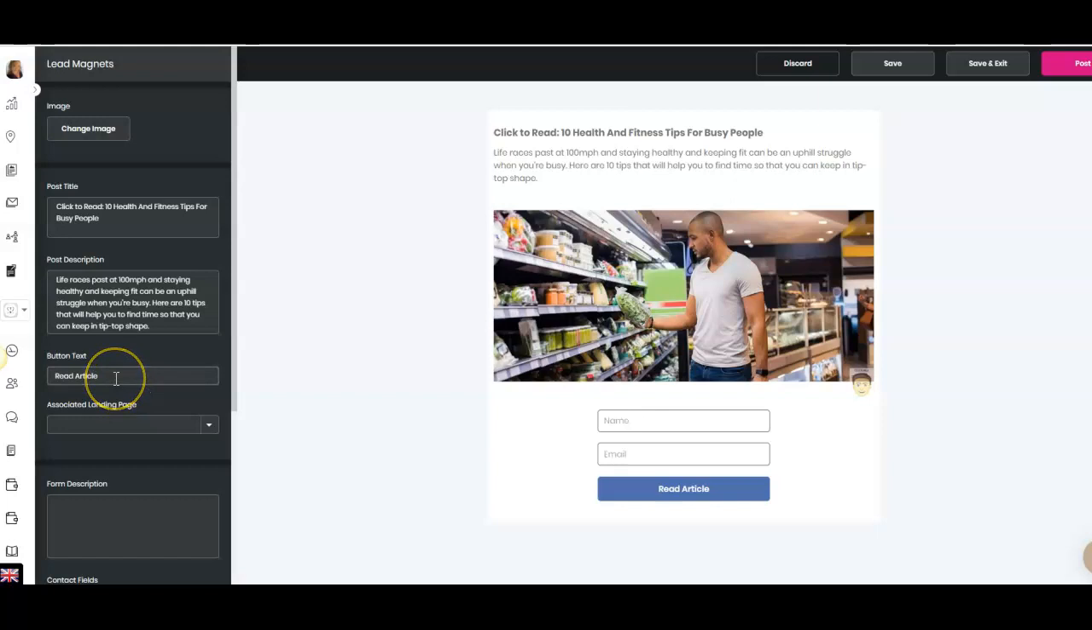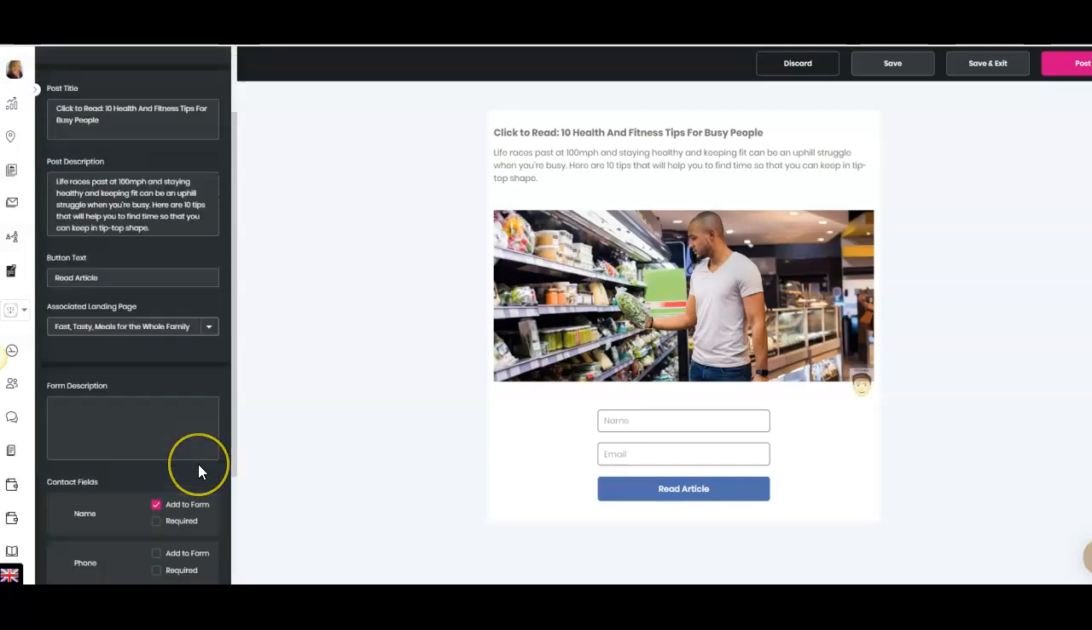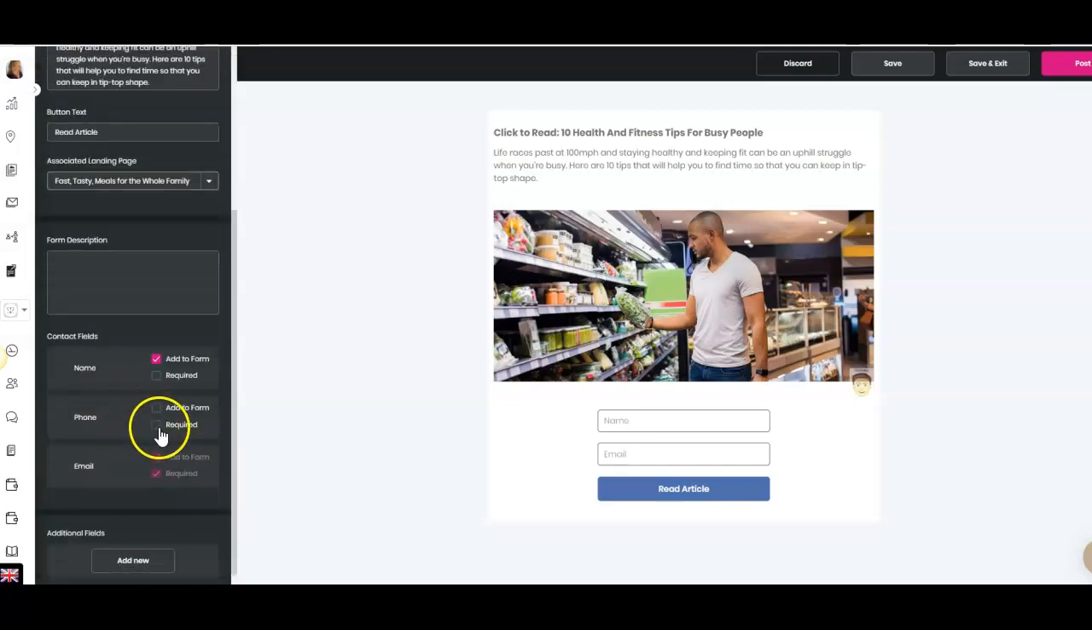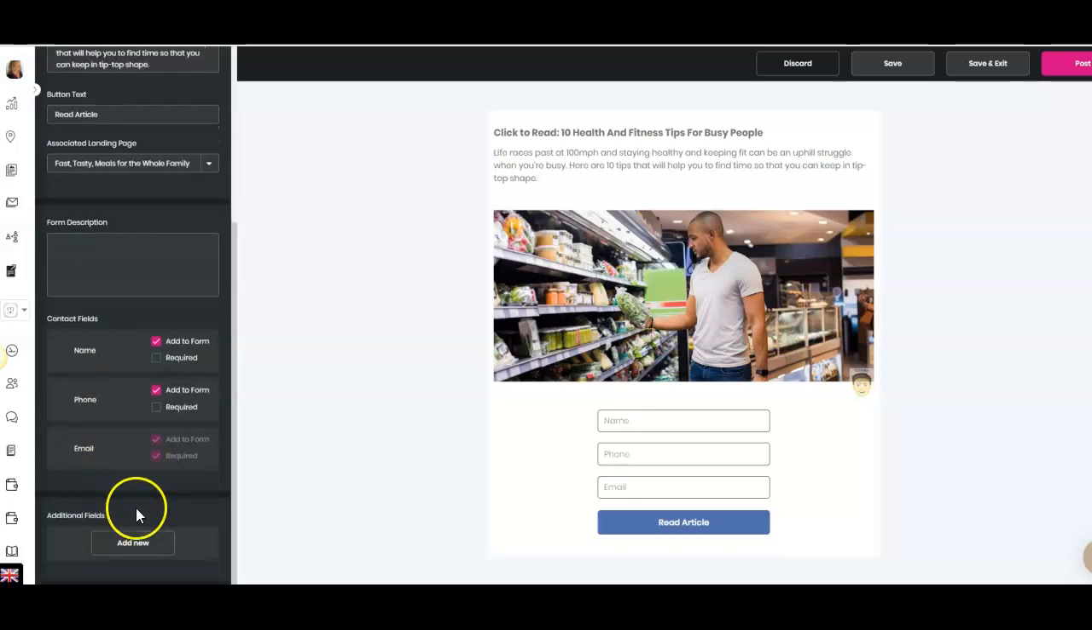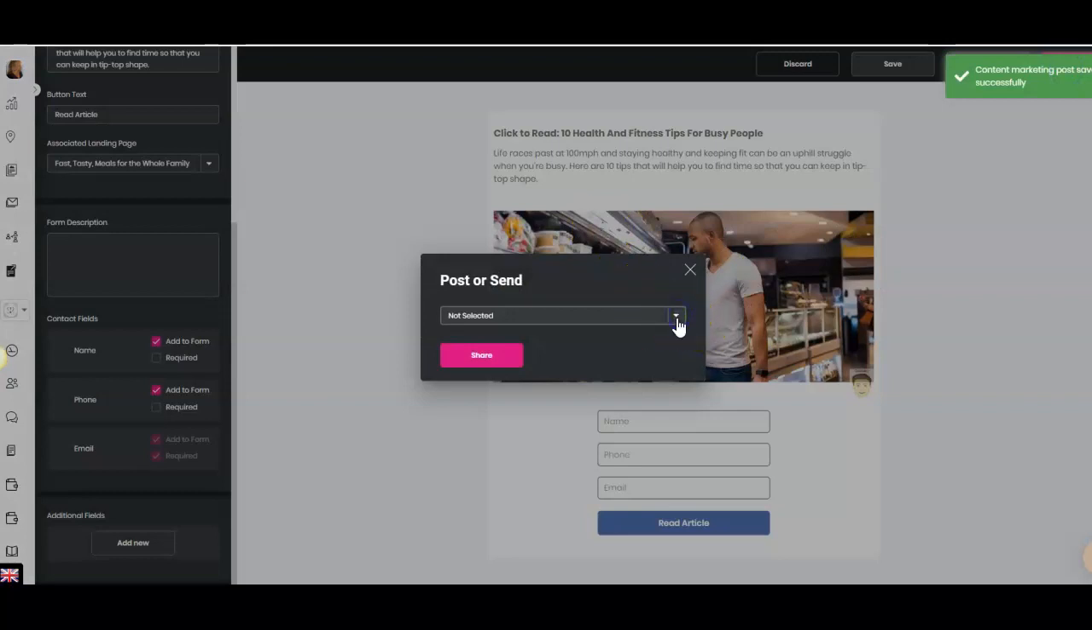So here is a button on the read the article. You can also associate it with a different landing page. So if I wanted to put it to my fast tasty meals, I can plug that in there. I can ask for a phone number, add to the form. It's not required, and that is ready. Now I can hit save, and I can post this anywhere that I would like to on social media.